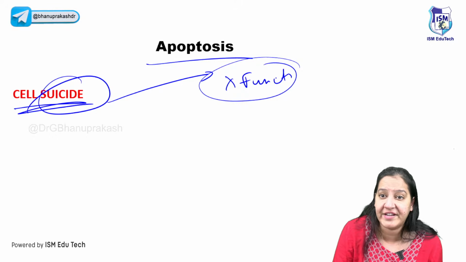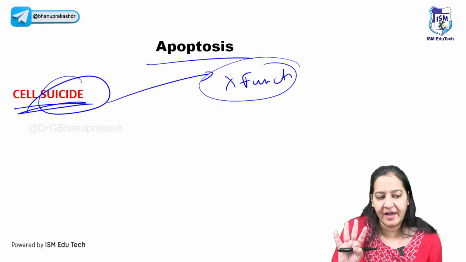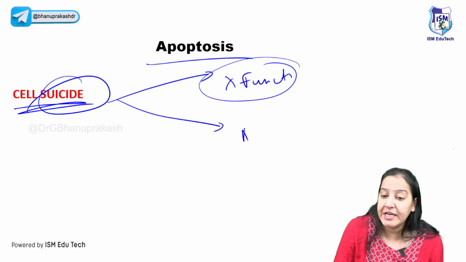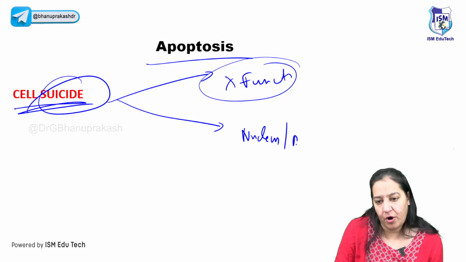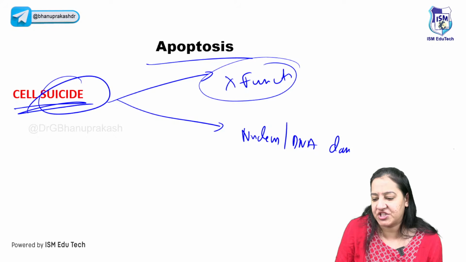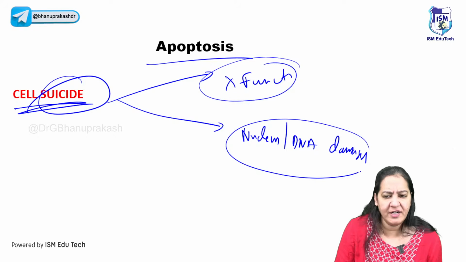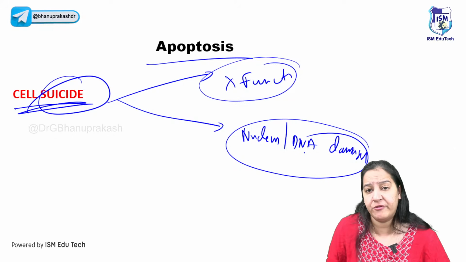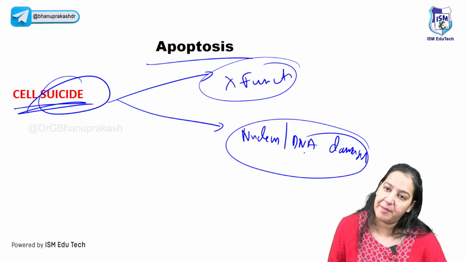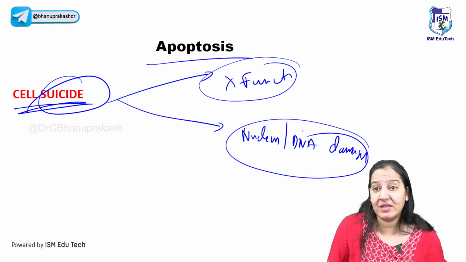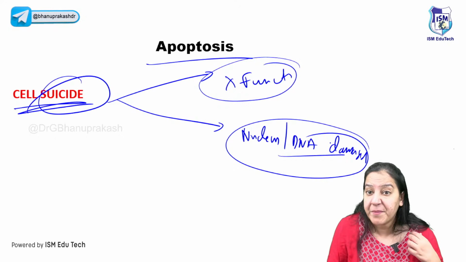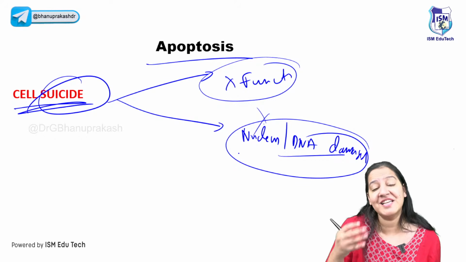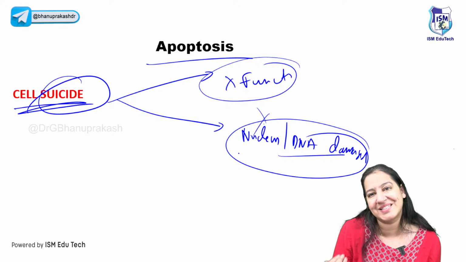I don't have any function right now; I have completed my function. So the cell can commit suicide. Number two, the nucleus or the DNA of the cell is damaged too much and cannot be repaired. Imagine a person who is severely diseased and cannot be treated. The person will think, I cannot be treated, I must commit suicide. In the same way, the cell will think, my DNA is damaged too much, I cannot be repaired now. So these are the two reasons for which apoptosis takes place.